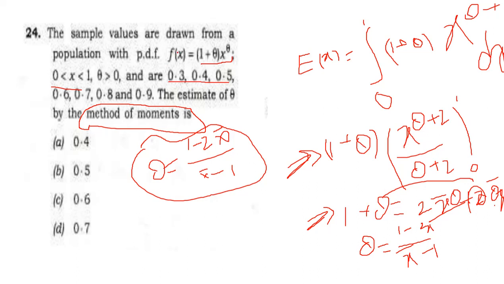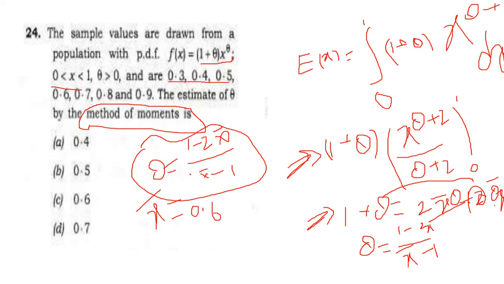Now we can find x bar from the sample data 0.3, 0.4, 0.7, 0.7, 0.5, 1.2, 1.2, 0.6, 1.2, 1.8, 1.8, 0.7, 1.8, 0.7, 2.5, 2.5. Finally we got x bar equal to 0.6.